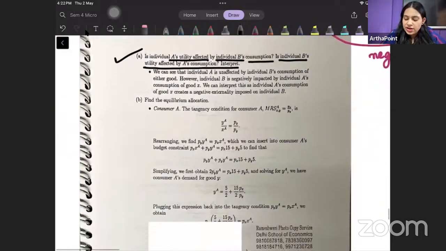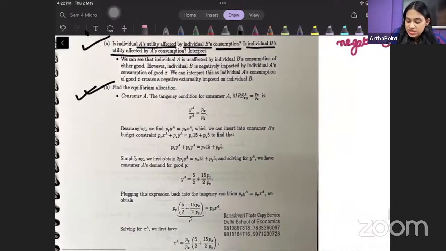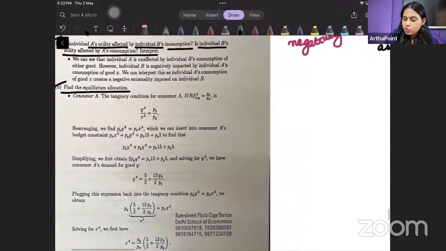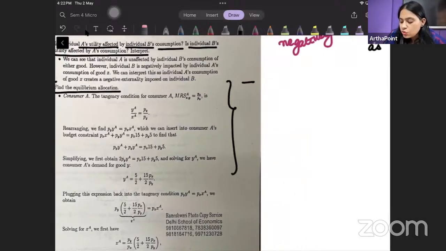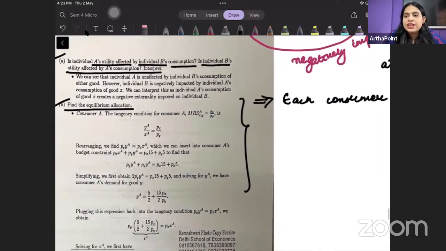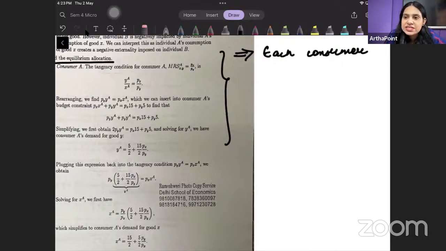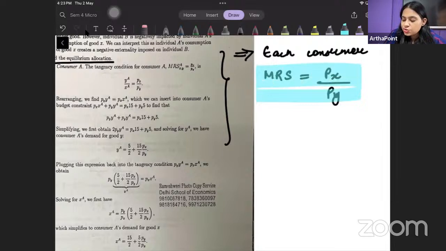So this is the first part to it, beta. Now let us try to look into the second part. So this says find the equilibrium allocation. Very simple question. How do you find equilibrium, beta? So we know that each consumer finds his equilibrium wherever he will achieve the tangency condition. And where is the tangency condition achieved, beta? Wherever his MRS will be equal to the price ratio, that is where we will be achieving the tangency condition. जहां पे भी MRS price ratio के equal होगा, we will achieve the tangency condition there.